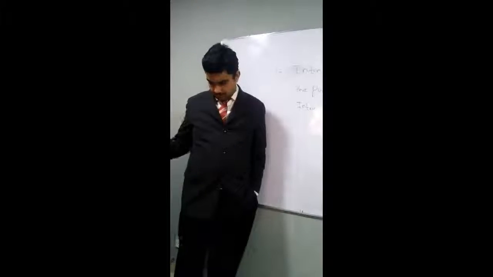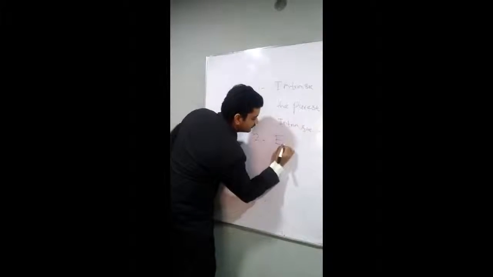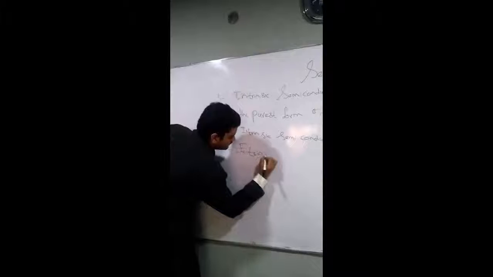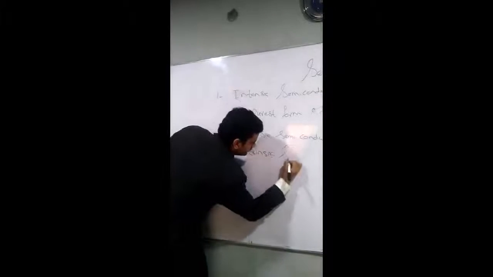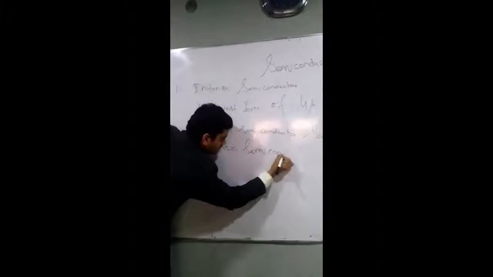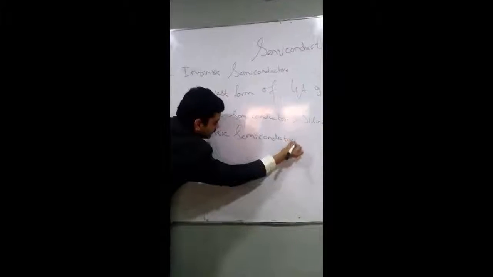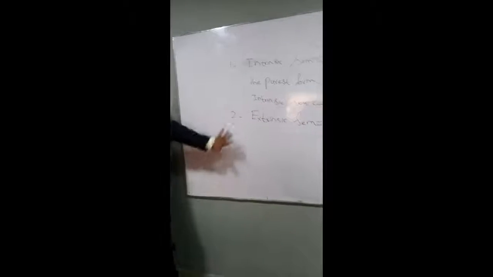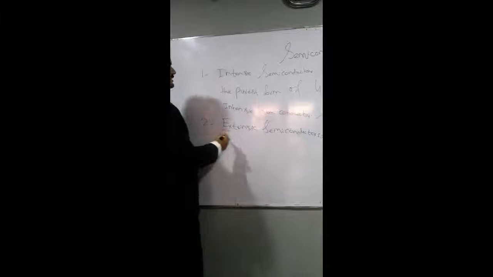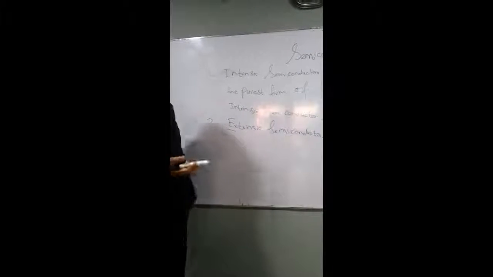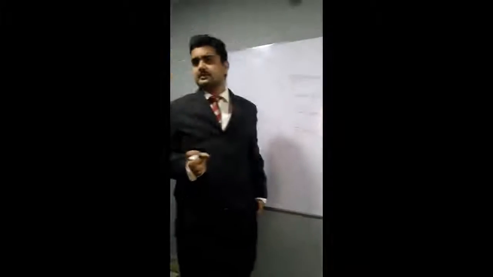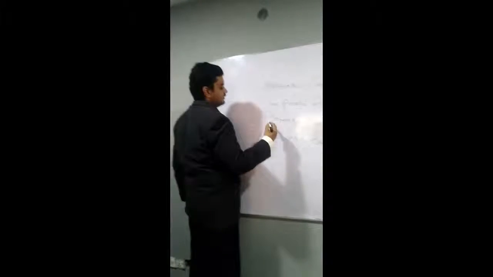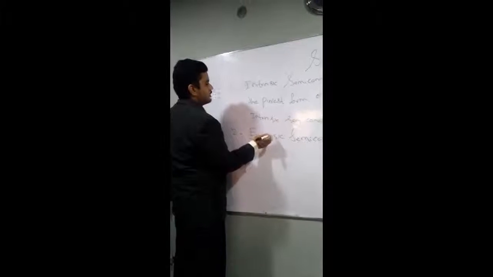Doping. So the second type of semiconductors is extrinsic semiconductor, right? Extrinsic means that we add an external element; we dope an external element into the pure form of semiconductors.